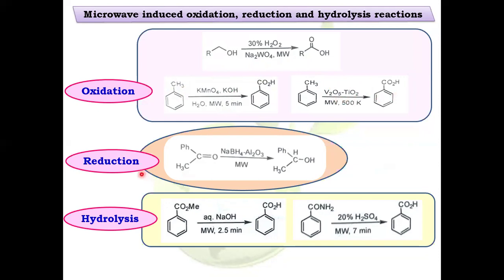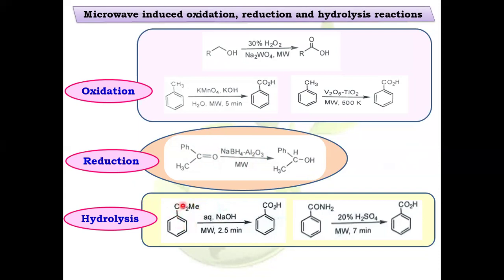Another example is the reduction. The reduction of an aldehyde gives a primary alcohol. In case of ketone reduction, it gives a secondary alcohol. This ketone, that is acetophenone, on reduction with sodium borohydride and alumina upon microwave radiation gives the secondary alcohol. And then this is the hydrolysis reaction.